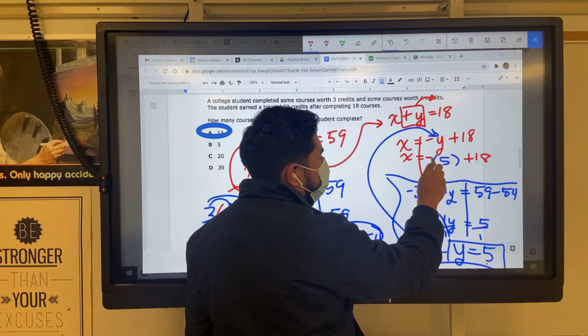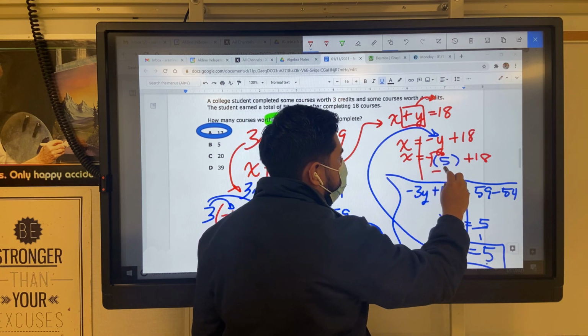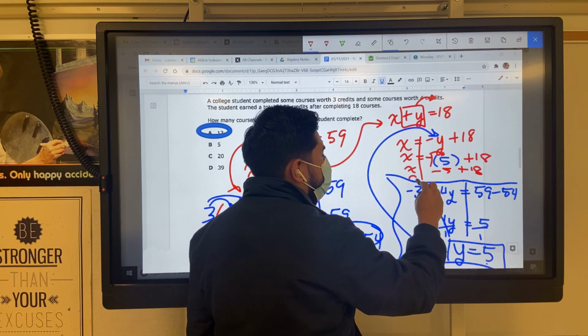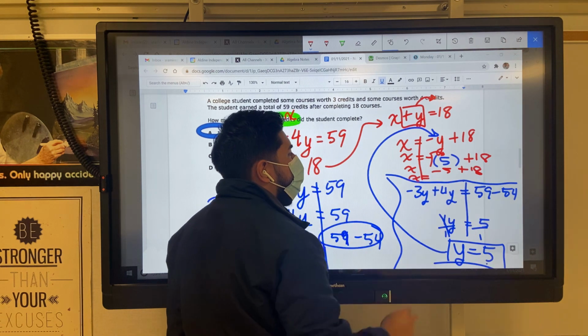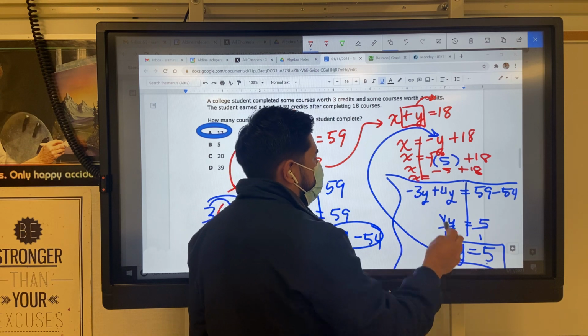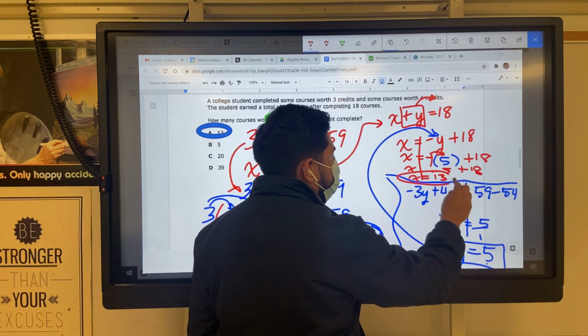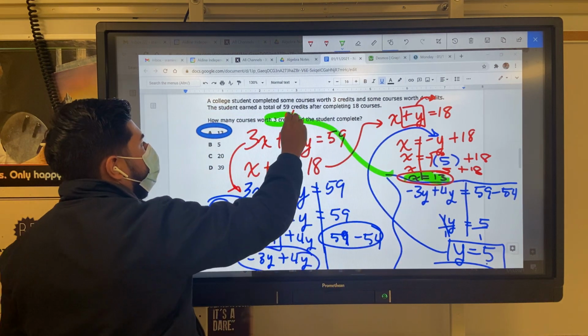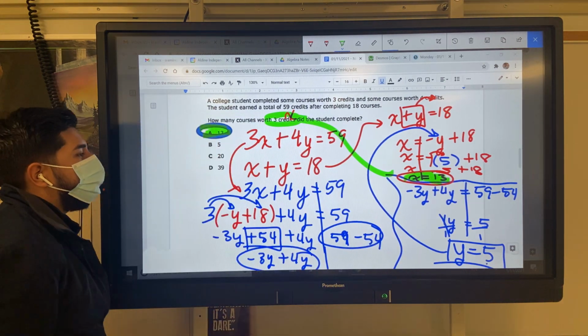There's a 1 in front of this parentheses. Negative 1 times 5 is negative 5 plus 18. x equals negative 5 plus 18. Calculator, 13. And this is what I wanted. Looking for x, which is 13.